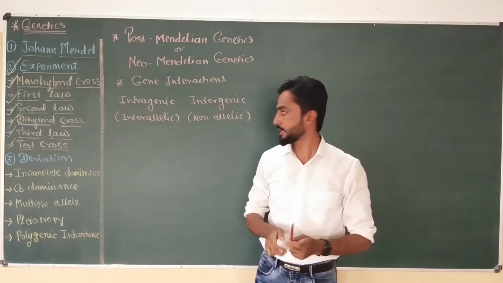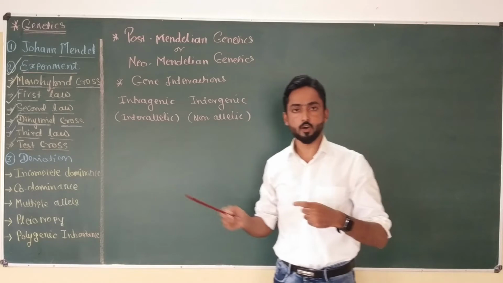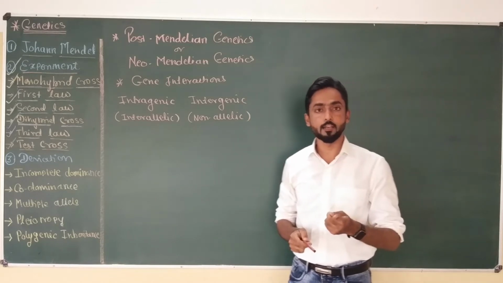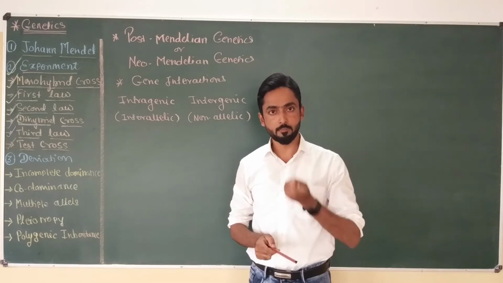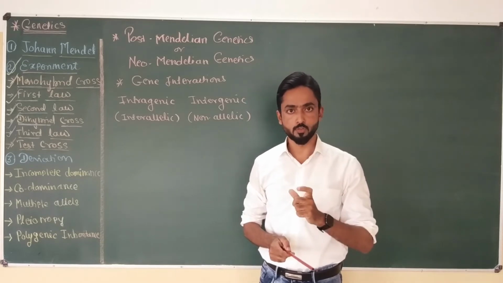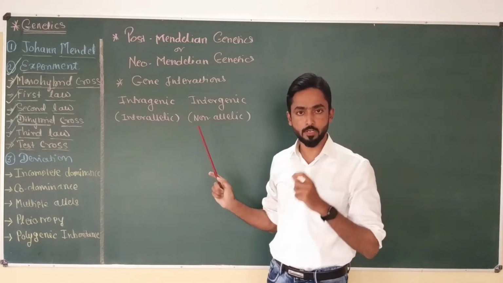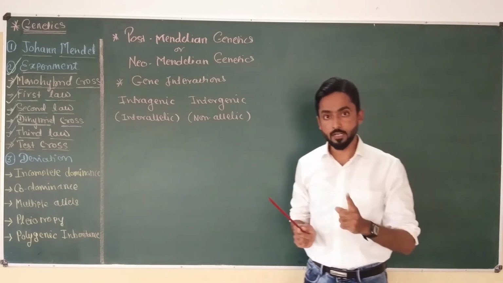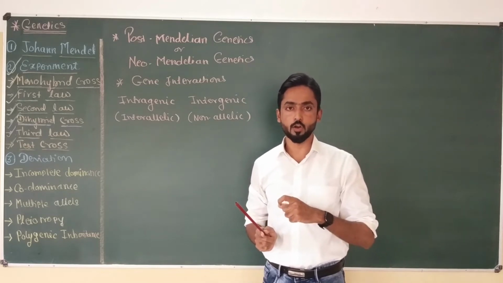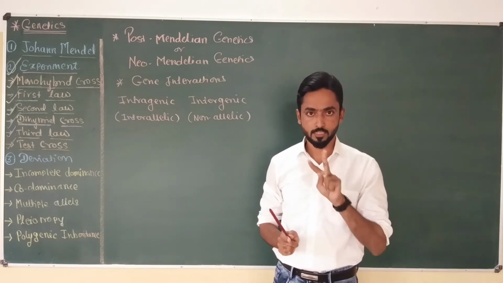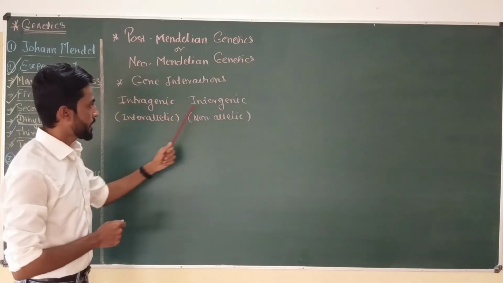Remember that intragenic is the type of interaction occurring in the pair of alleles of the same gene, which is located at the same locus or same position on the same chromosome, while intergenic or non-allelic gene interaction occurs between the alleles of different genes located on either the same chromosome or on different chromosomes. So this is the basic difference between these two types of gene interactions.